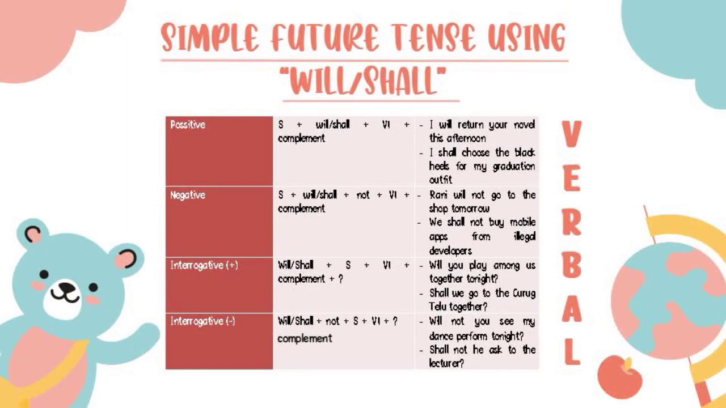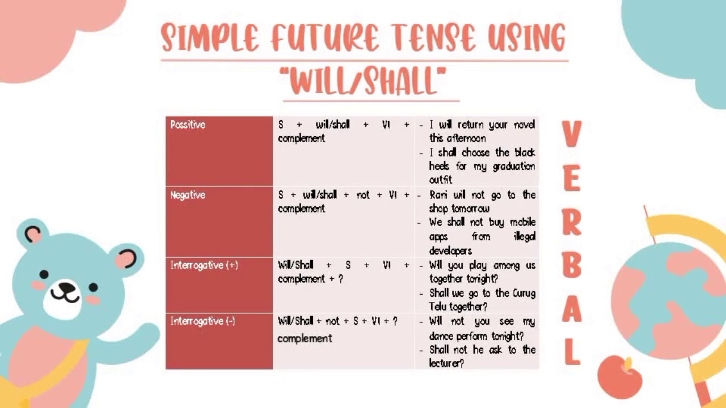In negative sentences, the formula is subject plus will or shall plus not plus verb 1 plus adjective or adverb or noun. For example, Rani will not go to the shop tomorrow. We shall not buy mobiles from illegal developers.